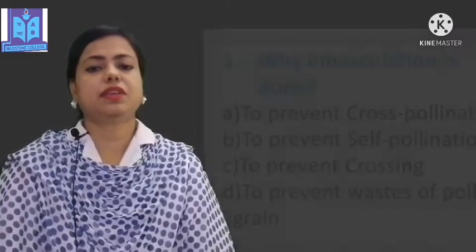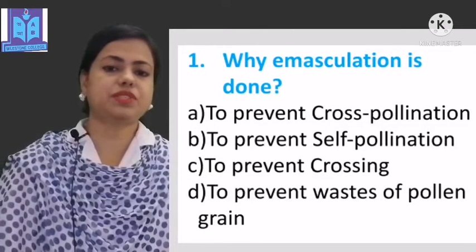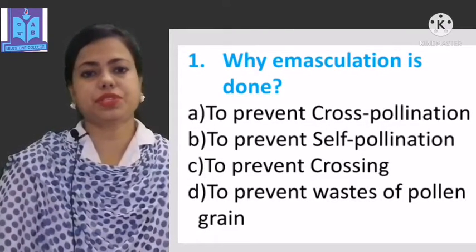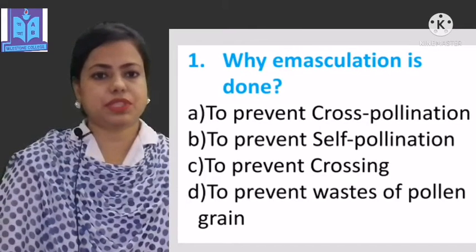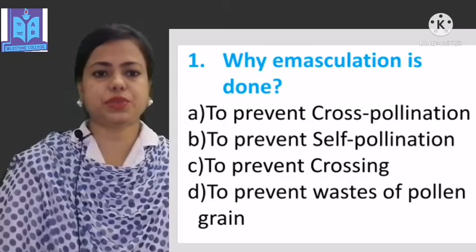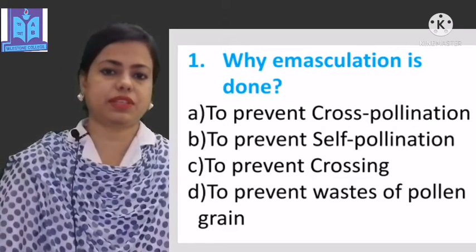So dear students, in this slide you can see our first question. Our first question is why emasculation is done, and the options were to prevent cross-pollination, to prevent self-pollination, to prevent crossing, to prevent wastage of pollen grain.